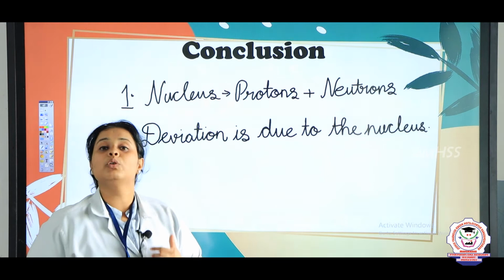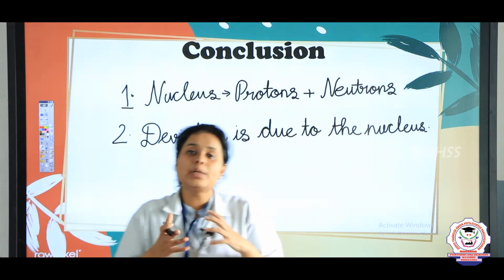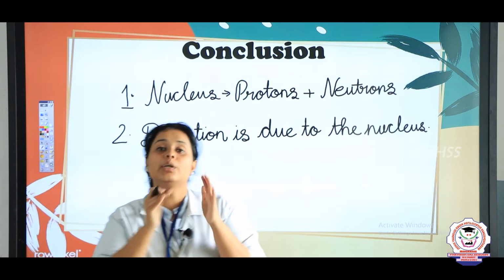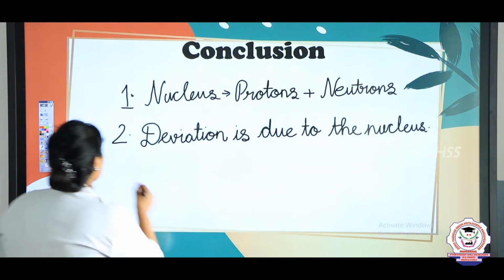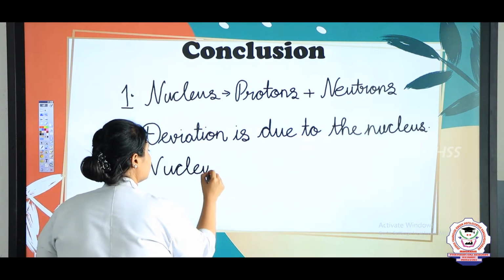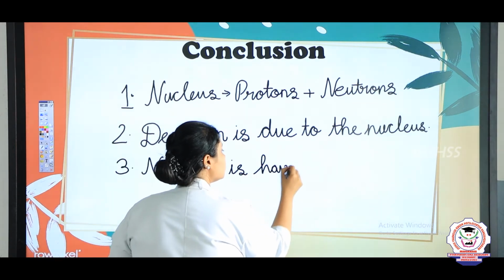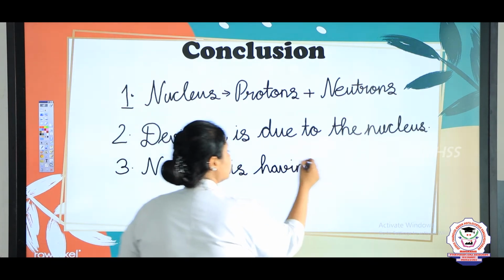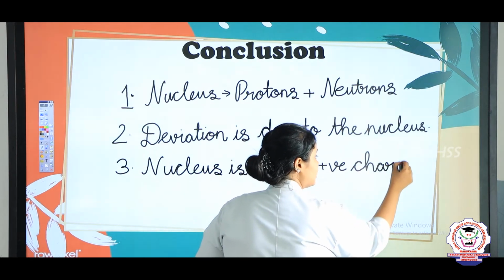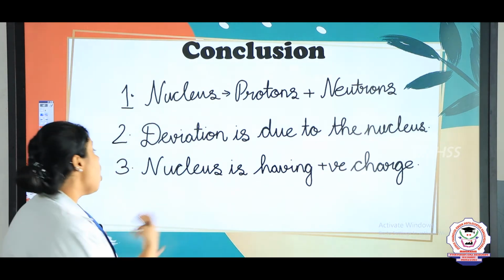He said one more thing, that if the number of protons and the number of neutrons are equal, only then will it acquire a particular shape. And he also said that the nucleus will have a positive charge. What will be the charge? The nucleus is having a positive charge, and to stabilize this charge, there is the same number of electrons present in the orbits.